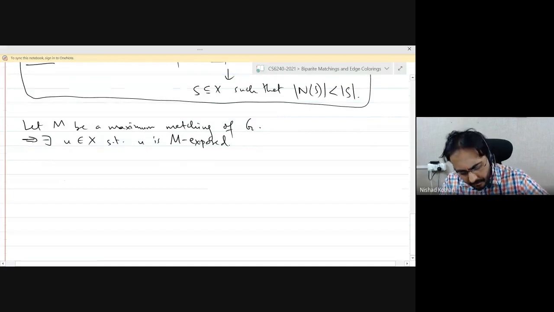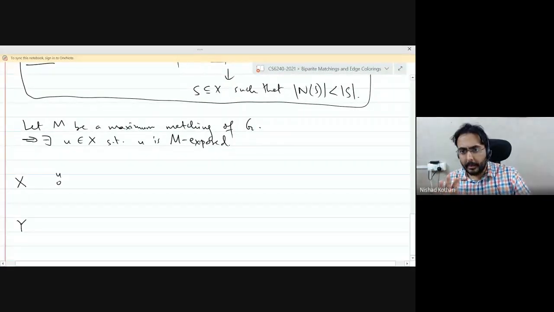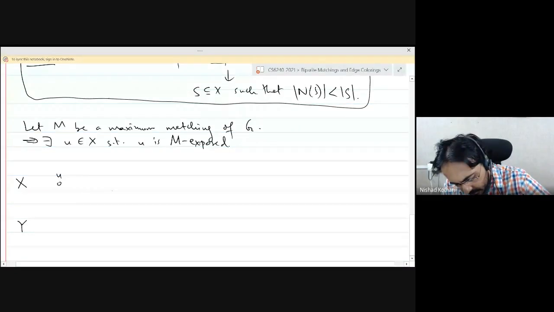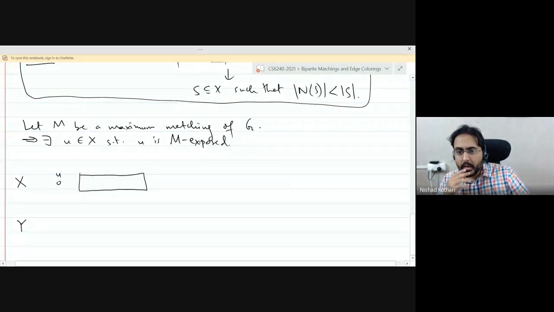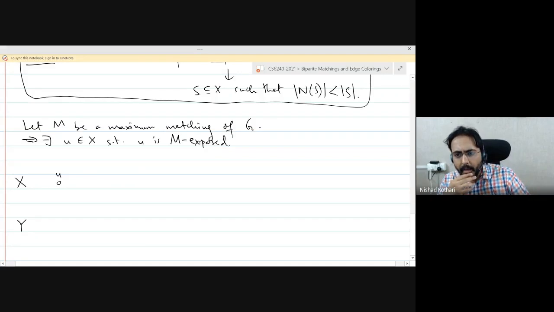So we have this vertex U. I'm going to draw my bipartite graph like this. This part is going to be X on the top, and the bottom is going to be Y. Okay? And I want to find this set here, S, so that its neighborhood is too small. It may or may not contain U. Let's not worry about that. Okay. What we are going to do is we are going to look at all the vertices we can reach from U by an M alternating path.